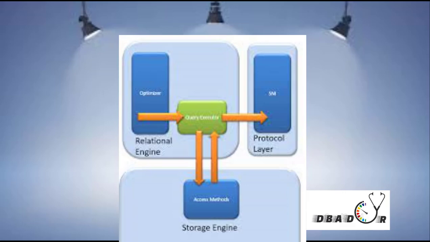Under TCP/IP, named pipes, and shared memory, what features are available, and why do we have to use these? That we are going to discuss. TCP/IP first is the connection we are going to discuss now.